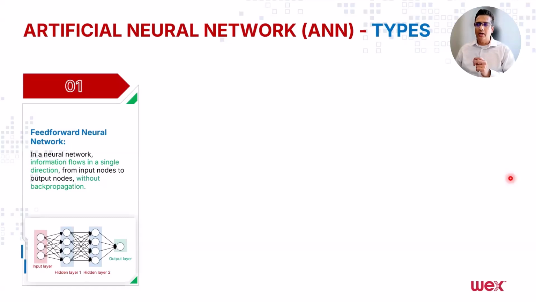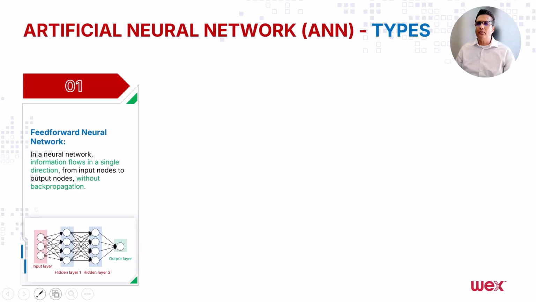The first type of artificial neural network that I want to talk about is called feed-forward neural network. And you will hear this term in generative AI quite often, feed-forward neural network, because this is used in the transformer architecture, and transformer was the basis of this entire invention of generative AI.